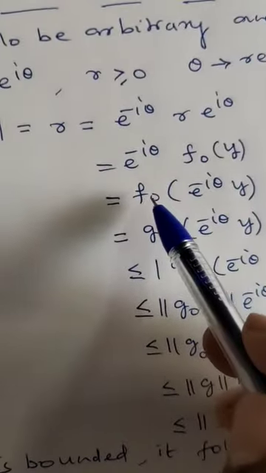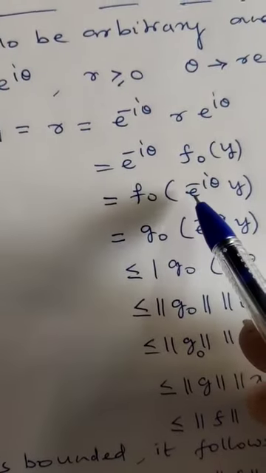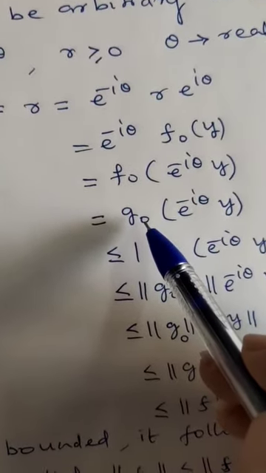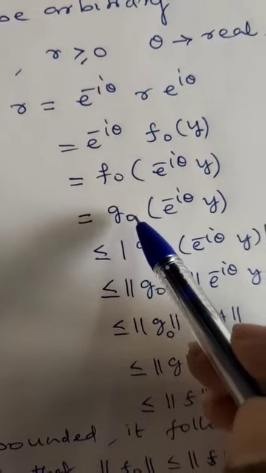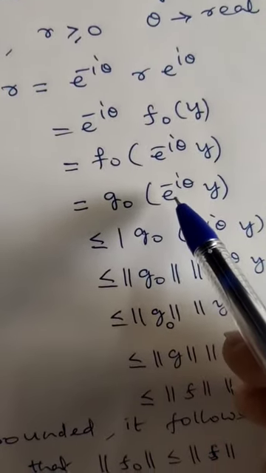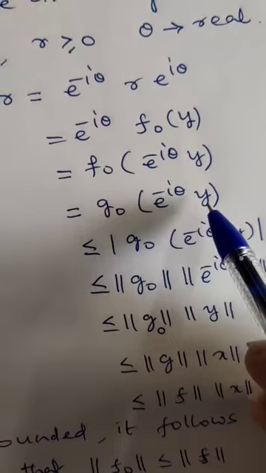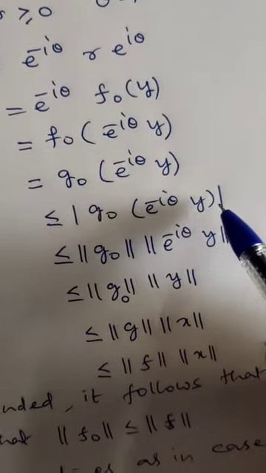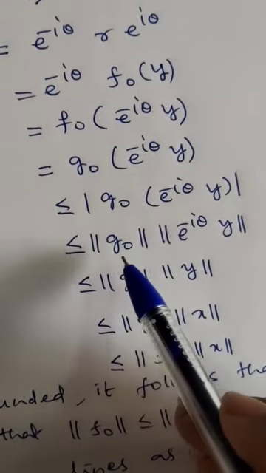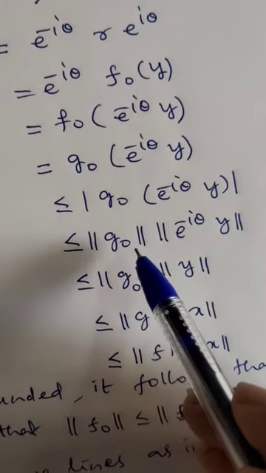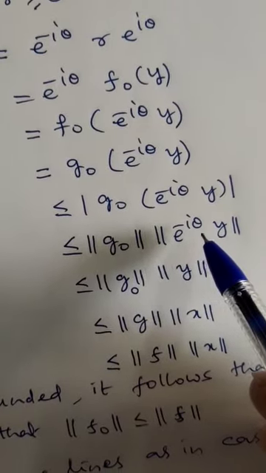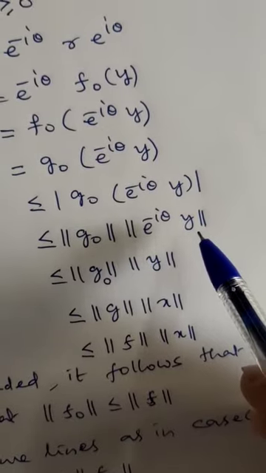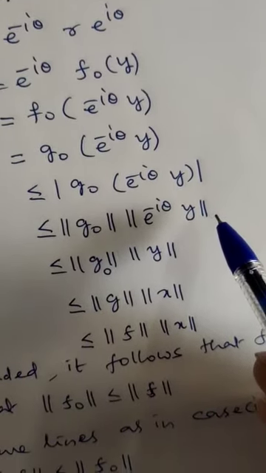So this is equal to, since f naught is linear, f naught of e power of minus i theta into y. Since f naught extends g naught on the real space, this is equal to g naught of e power of minus i theta into y. This is less than or equal to mod of g naught of e power of minus i theta into y. So this is less than or equal to the norm of g naught into the norm of e power of minus i theta into y, because you know that mod of f of x is always less than or equal to the norm of f into the norm of x.